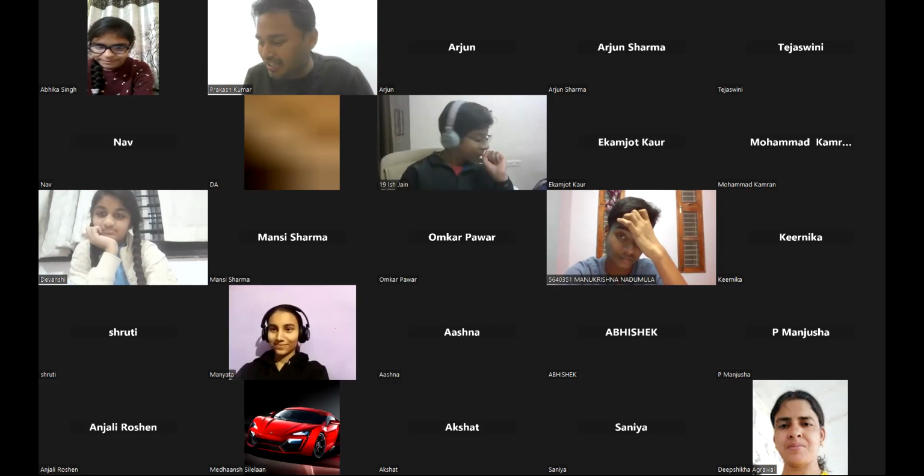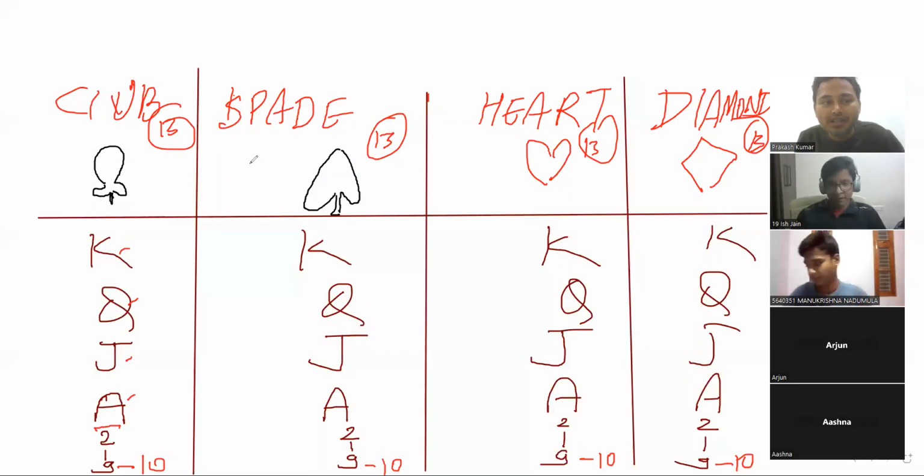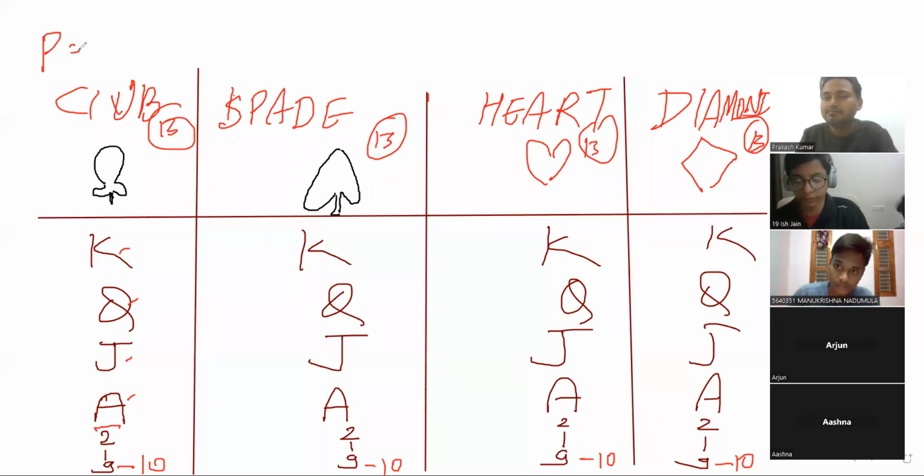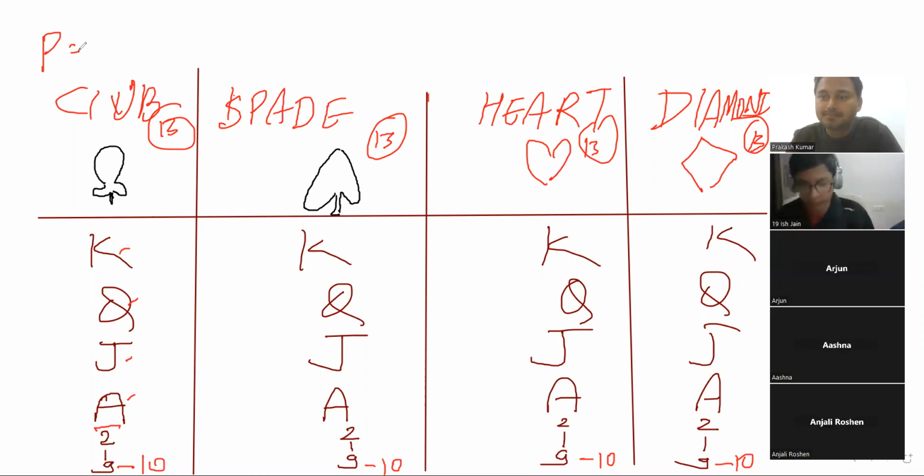Okay, fine. So now first question is, what is the probability of getting a number card when you select a card randomly from the pack of 52 cards? Take your time. 36 by 52. 40 by 52.